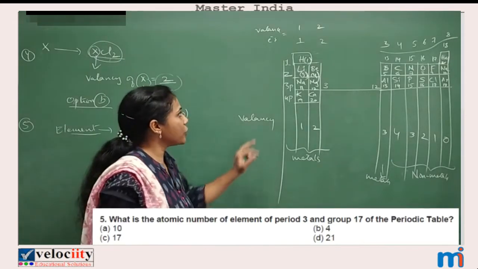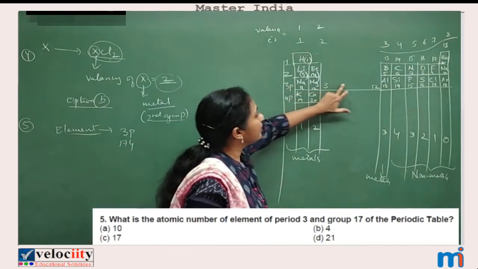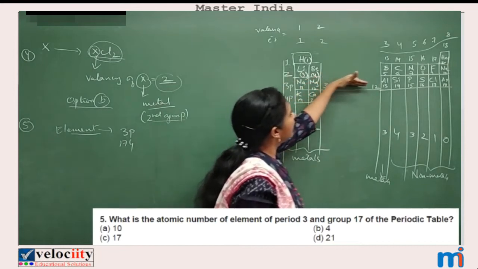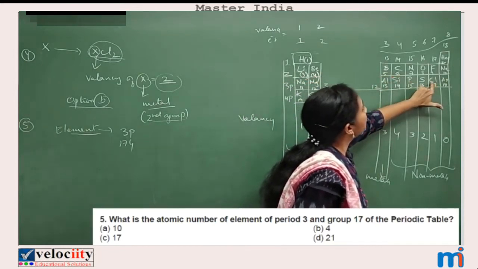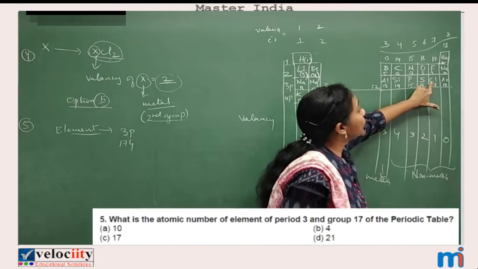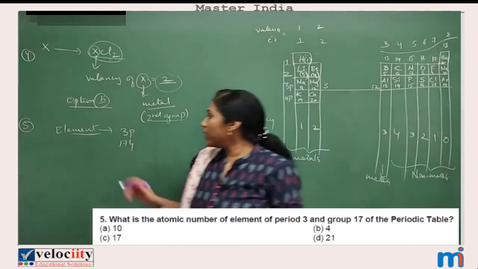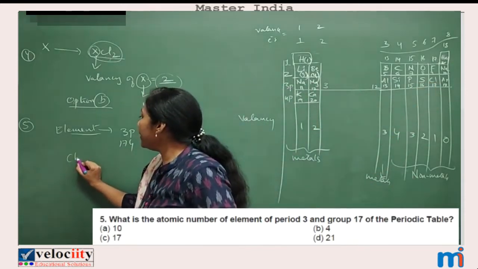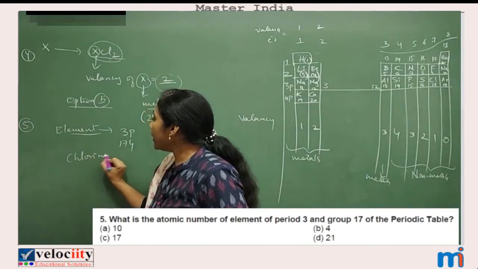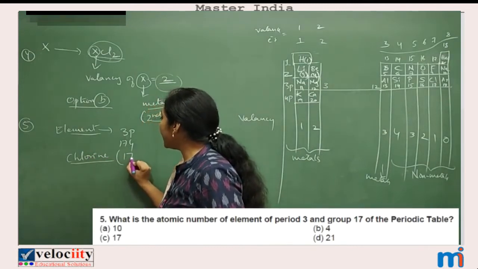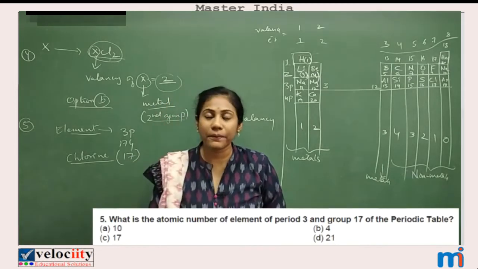What is that element? Chlorine, isn't it? So the atomic number of chlorine is 17.